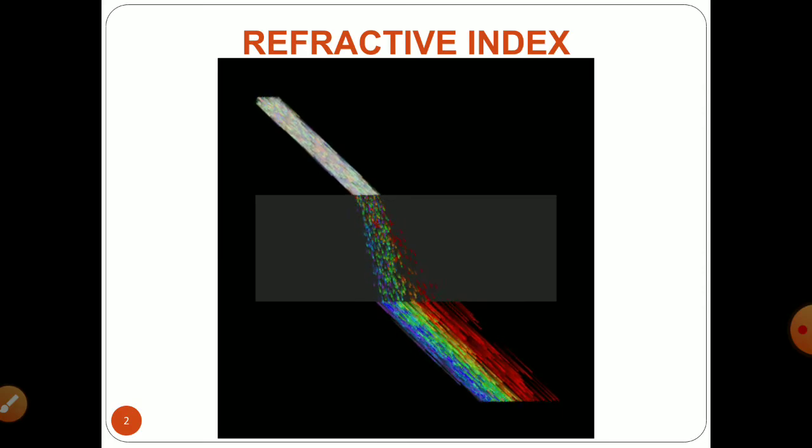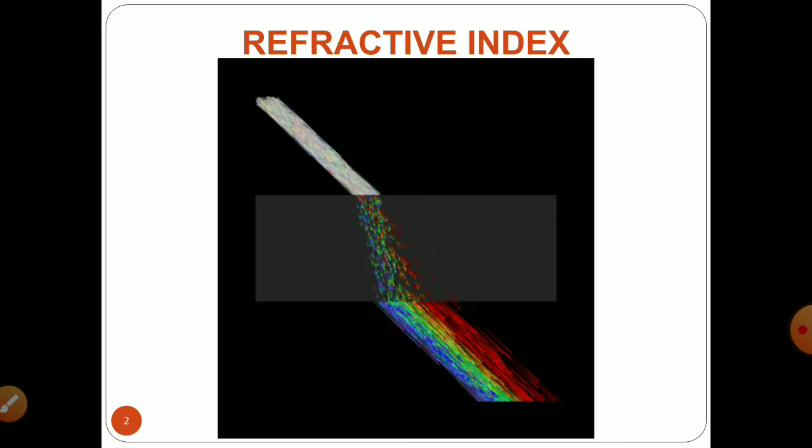When a beam of light is allowed to pass from a less dense medium to a denser medium or vice versa, there is a change in its direction. On your display, you have a white colored beam passing from a denser medium to a less dense medium, that is from dark black to coal black. When that light ray strikes the interface and passes from dark black to coal black, there is a change in its direction. In the same way, when it passes from less dense to denser medium, from coal black to dark black, there is again a change in its direction.